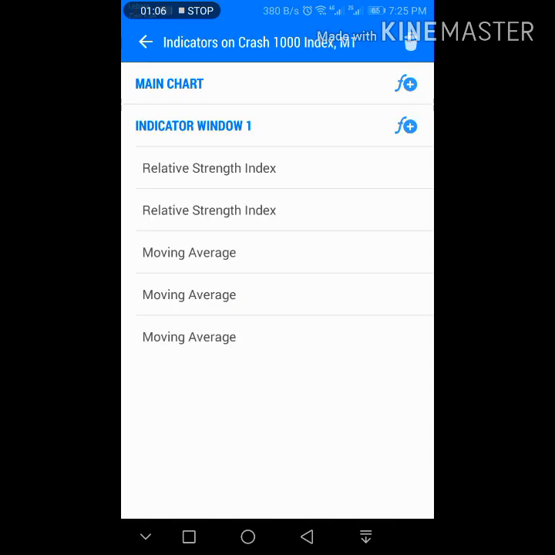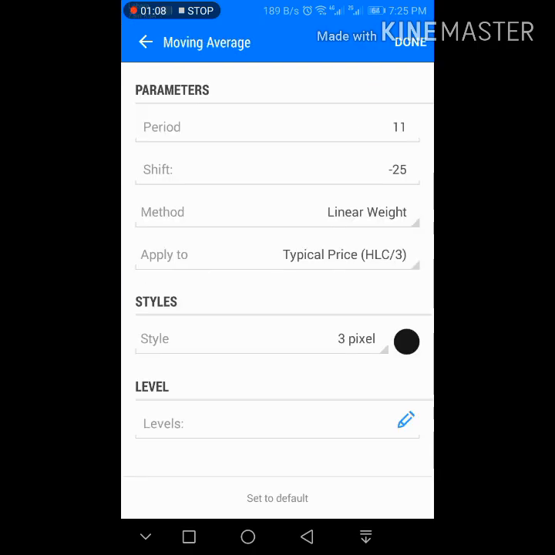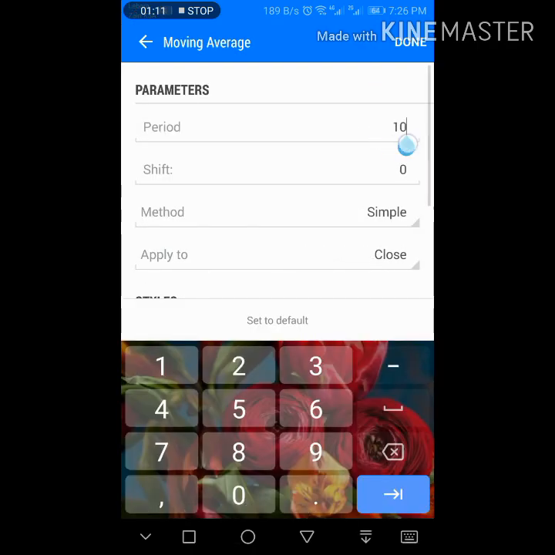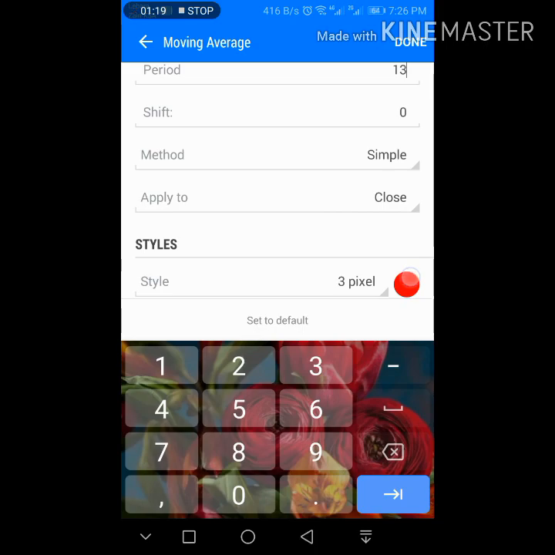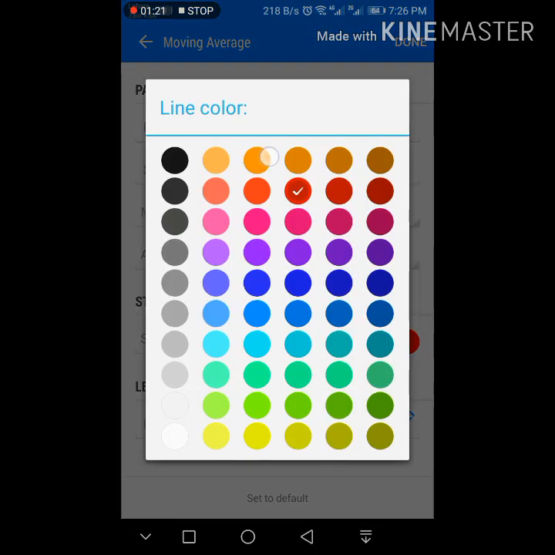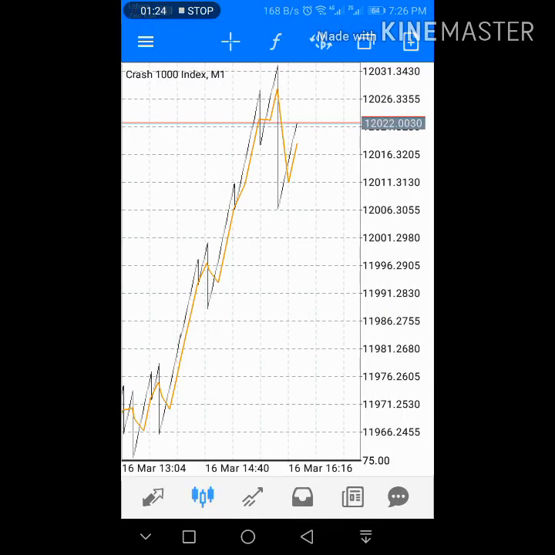So first of all, we have to choose the indicators. Look here, first of all, choose the 13 period simple moving average here, no shift. Okay, and choose any color. I would like to set the golden color.